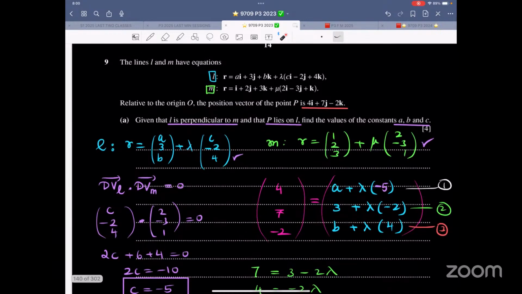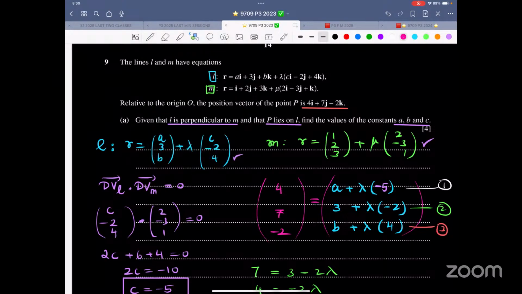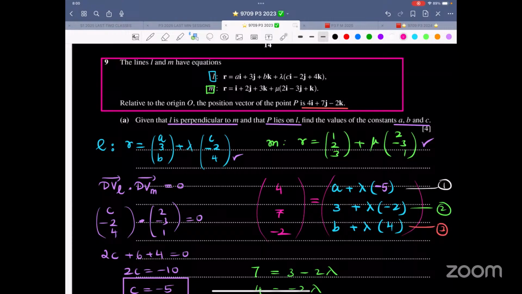Now, first thing first, let me just focus on one thing. When you read a question, this part that you are reading applies to the whole paper. So this thing applies to everything. So this applies to all the parts, because that is the first paragraph that we have written.